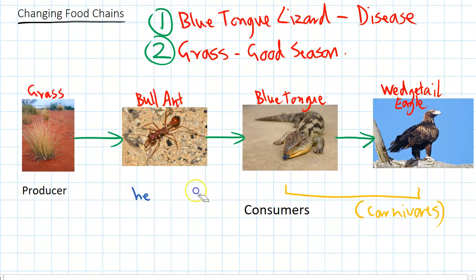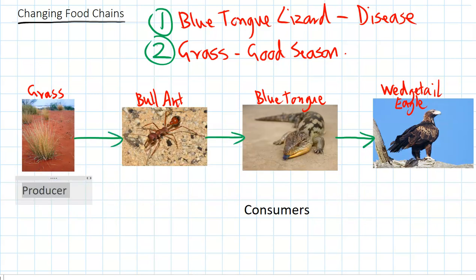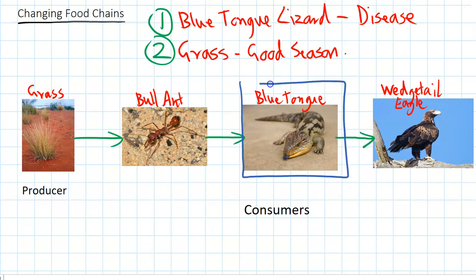Alright, so let's focus on what happens if something changes in this ecosystem. So in the first case, we're saying that there's a disease that goes through the blue-tongue lizard population and suddenly lots of blue-tongue lizards die. So let's use a little negative symbol to say that there's not many blue-tongue lizards anymore. Well, that's going to affect the other species in the food chain, because suddenly the wedge-tailed eagles don't have as much food to eat because they're normally eating blue-tongue lizards. So then the wedge-tailed eagle population will be reduced as well.